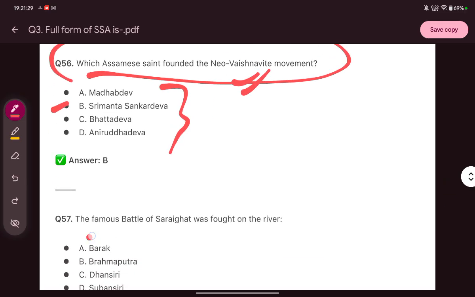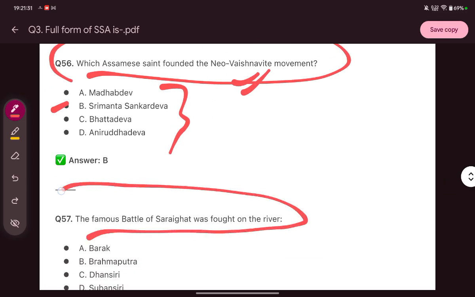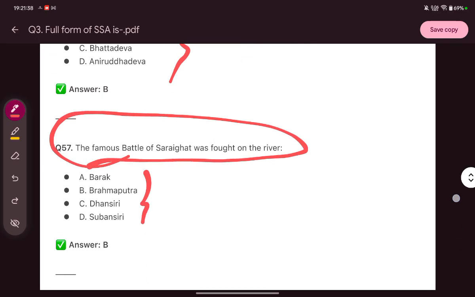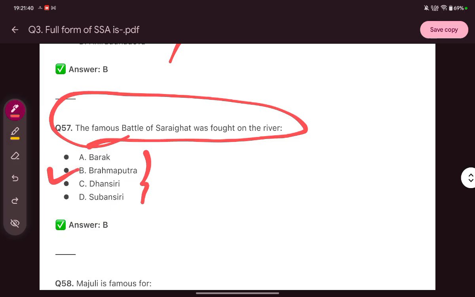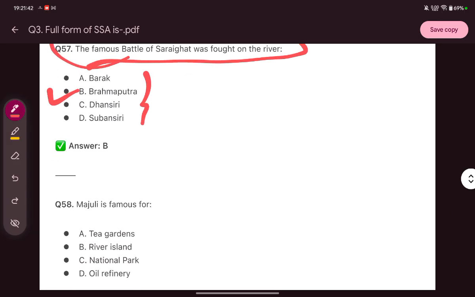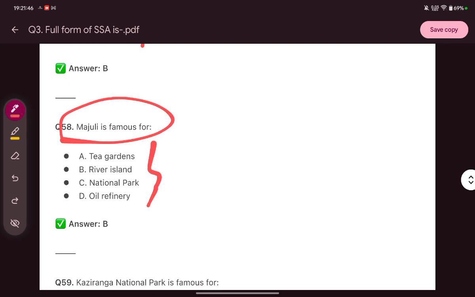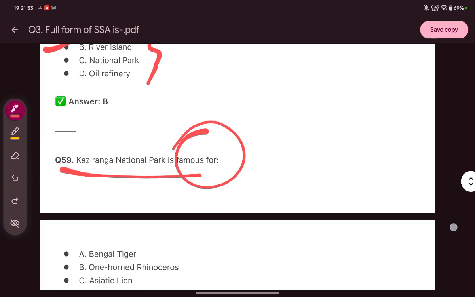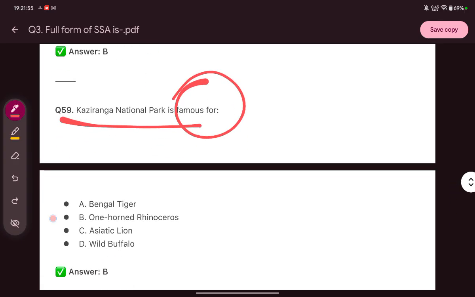Then the famous Battle of Saraighat was fought on the river... Battle of Saraighat was fought on which river? It is the Brahmaputra. Majuli is famous for... The right answer is river island. Kaziranga Park is famous for the one-horned rhinoceros, and Kaziranga National Park is also a UNESCO World Heritage Site.